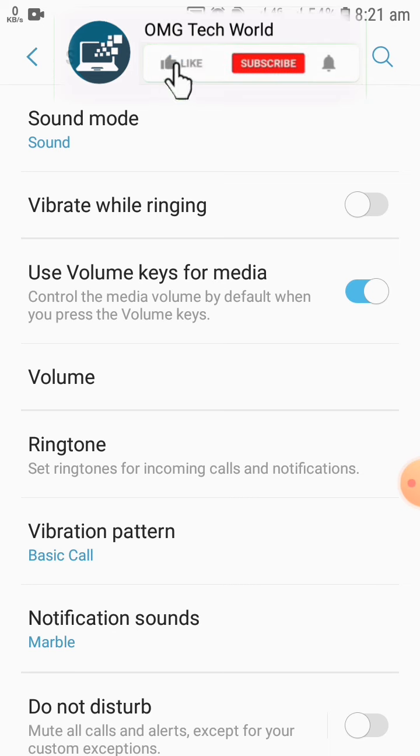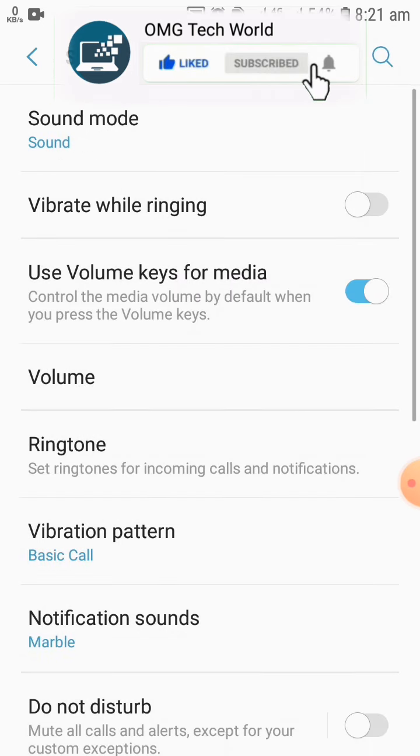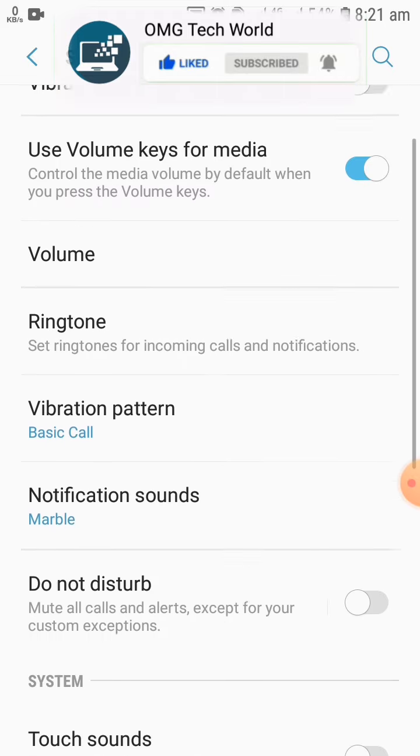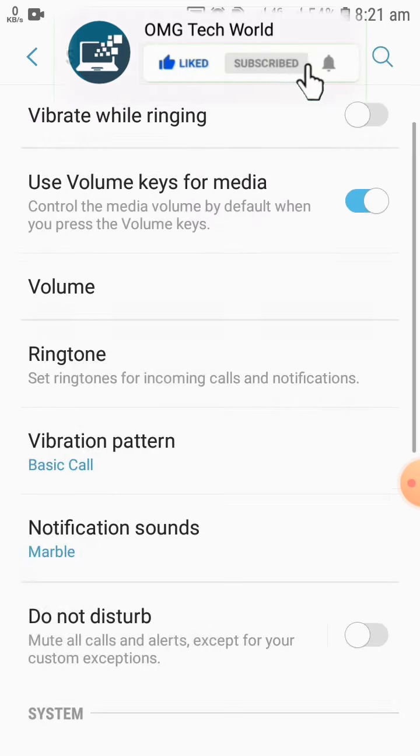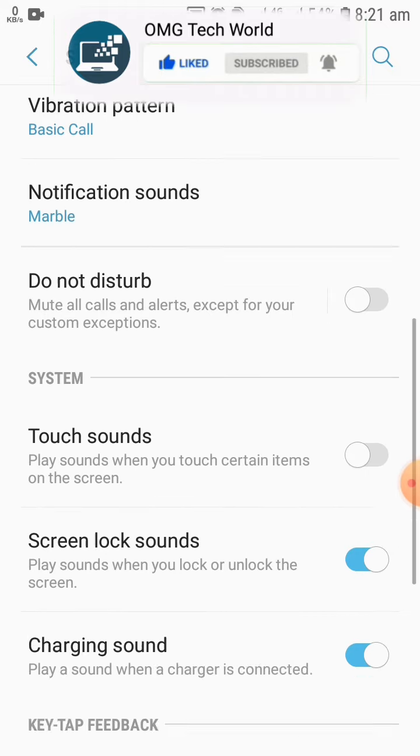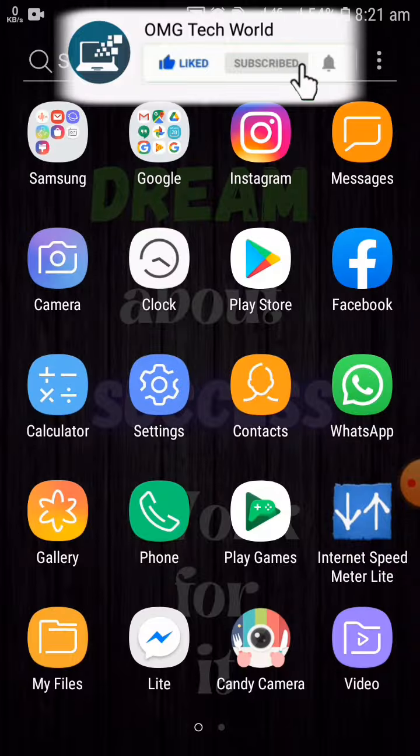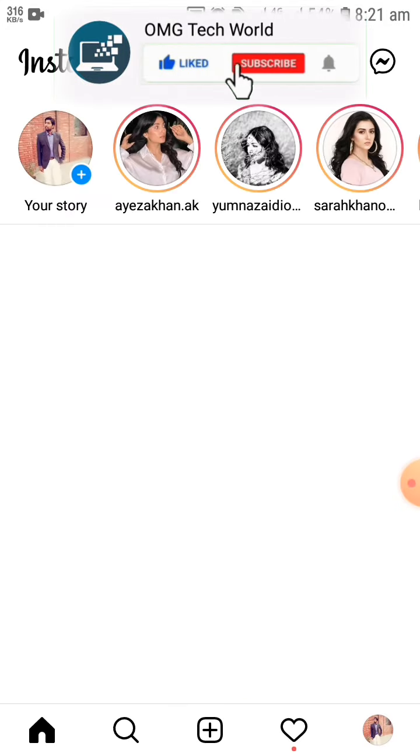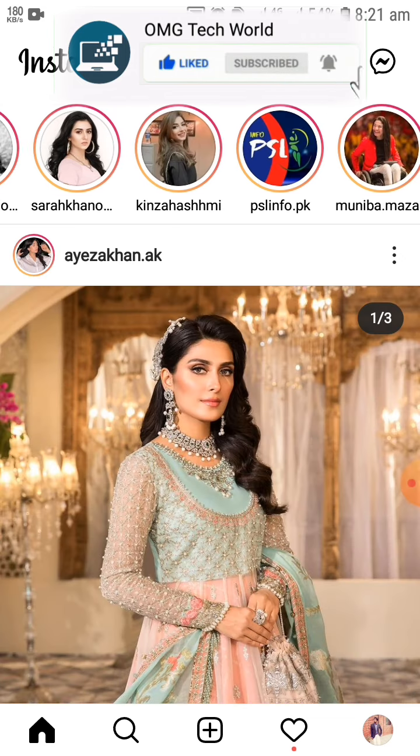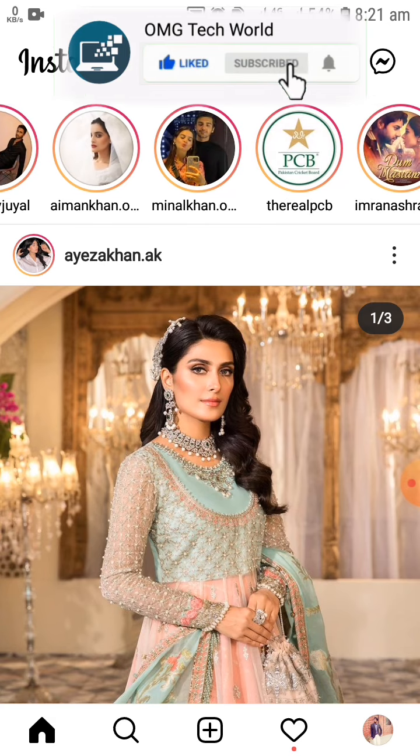Moreover, you can also check volume in sound settings so that they are working properly or not. You can click on the volume option and check whether they are turned on or off. Sometimes they are turned off and you are checking other settings. After that you can check the Instagram story again. This time the story can produce sound.